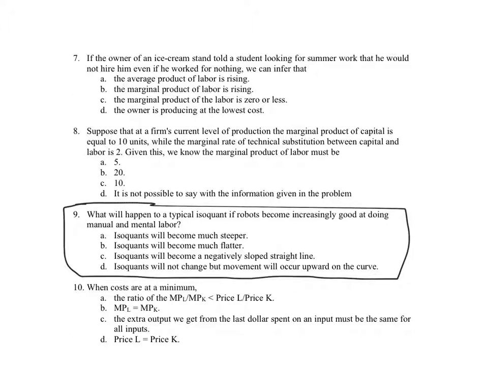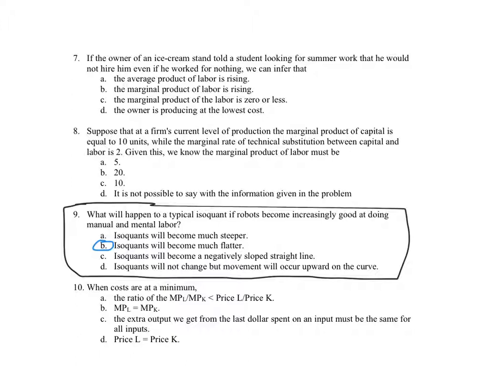So what will happen to a typical isoquant if robots become increasingly good at doing manual and mental labor? Isoquants might become steeper, A; they might become flatter, B; they'll become a negatively sloped straight line; or isoquants will not change, but movement will occur upward on the curve. So let's think about this. The answer has to be B, isoquants will become much flatter.